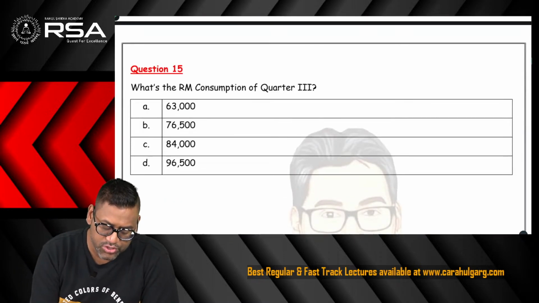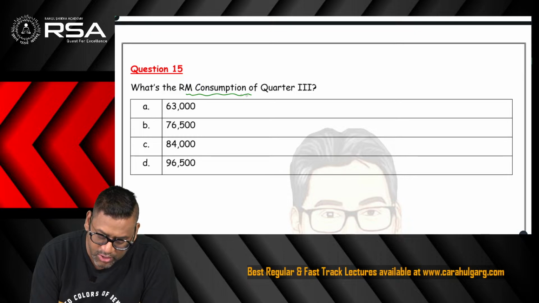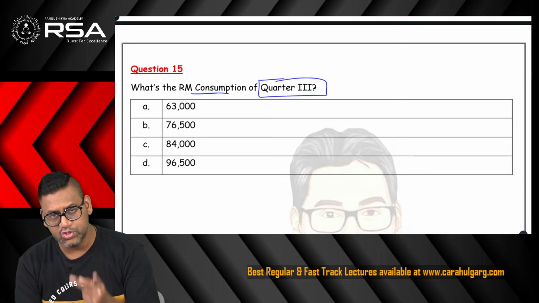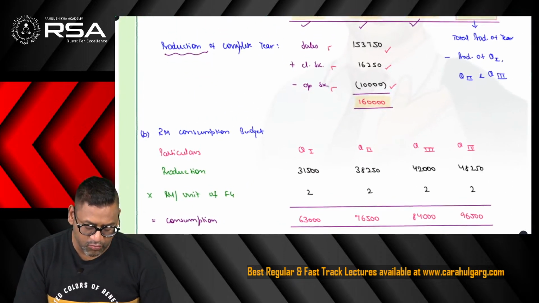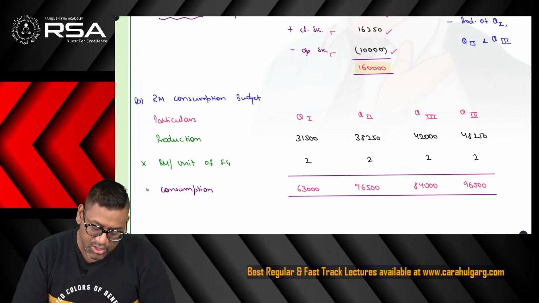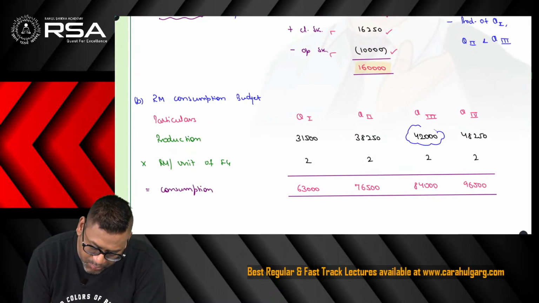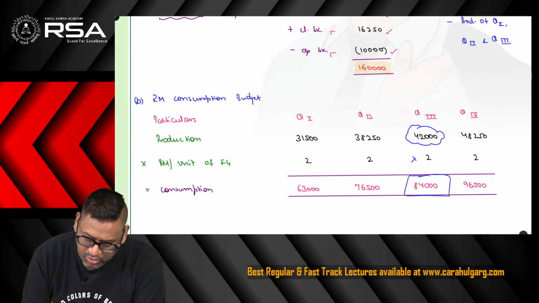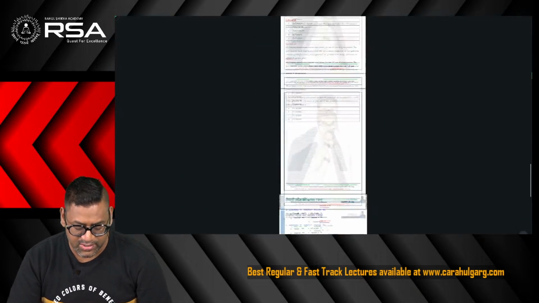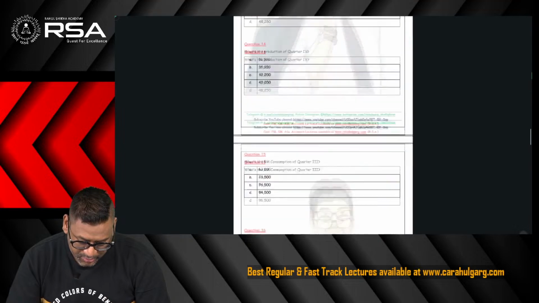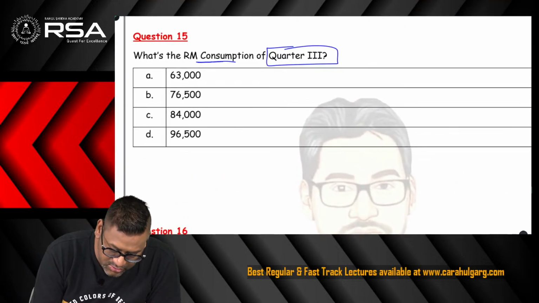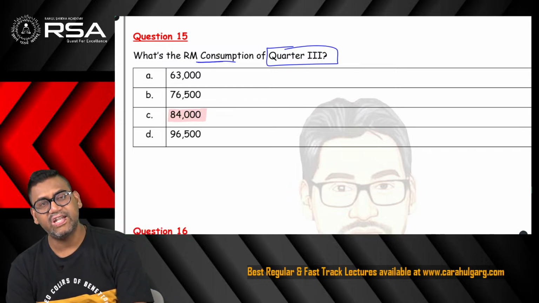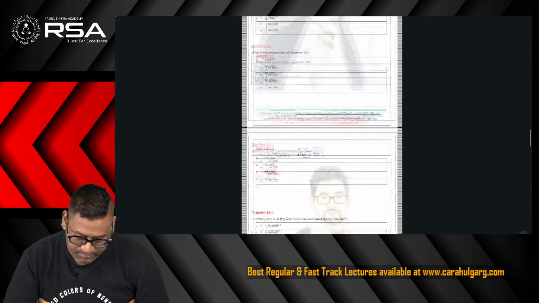First of all, the question is asking what is the raw material consumption of quarter number 3. So what you have to do simply is multiply the production of quarter 3 by 2, because the question said to make 1 unit you need 2 kg of raw material. Okay, let us see over here. So for quarter number 3, this was the production, multiply by 2. So you get the figure of 84,000. This is the answer to this question. So for question number 15, the correct answer is option C, that is 84,000.